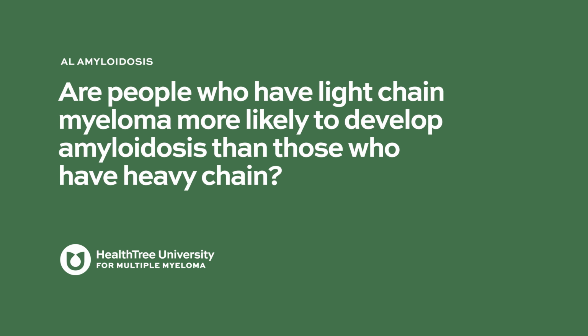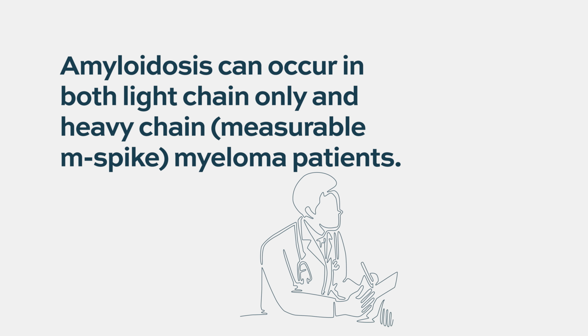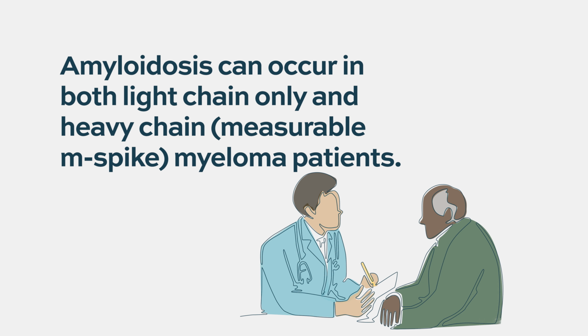Are people who have light chain myeloma more likely to develop amyloidosis than those who have heavy chain? Not necessarily. In theory, yes, in that you really need light chain to form amyloidosis, but patients who have heavy chain multiple myeloma, so basically an identifiable M spike, can form amyloidosis just as readily. But yes, it is a little bit more common for patients with free light chain myeloma to develop amyloidosis.